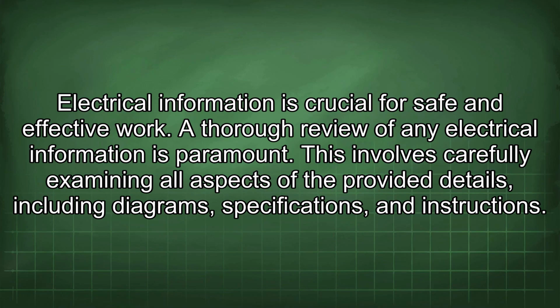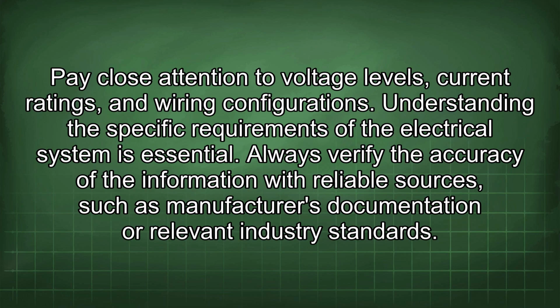Electrical information is crucial for safe and effective work. A thorough review of any electrical information is paramount. This involves carefully examining all aspects of the provided details, including diagrams, specifications, and instructions. Pay close attention to voltage levels, current ratings, and wiring configurations. Understanding the specific requirements of the electrical system is essential. Always verify the accuracy of the information with reliable sources, such as manufacturer's documentation or relevant industry standards.